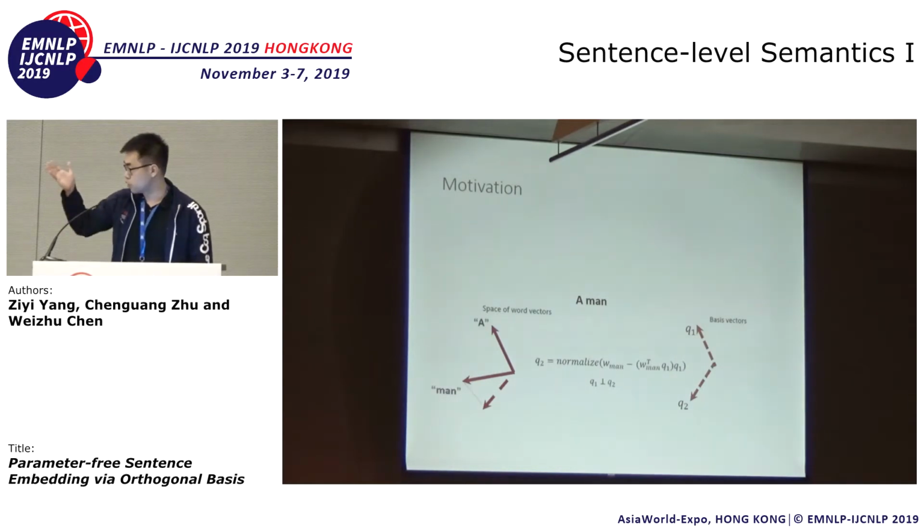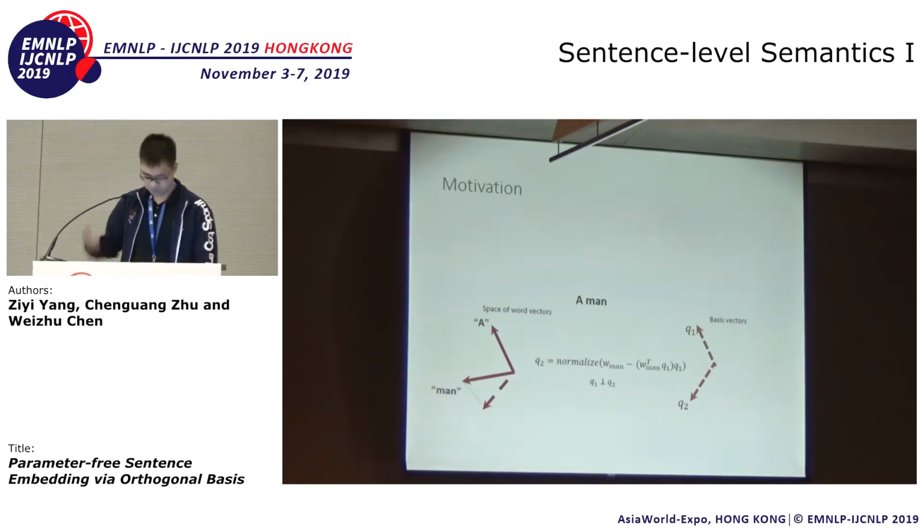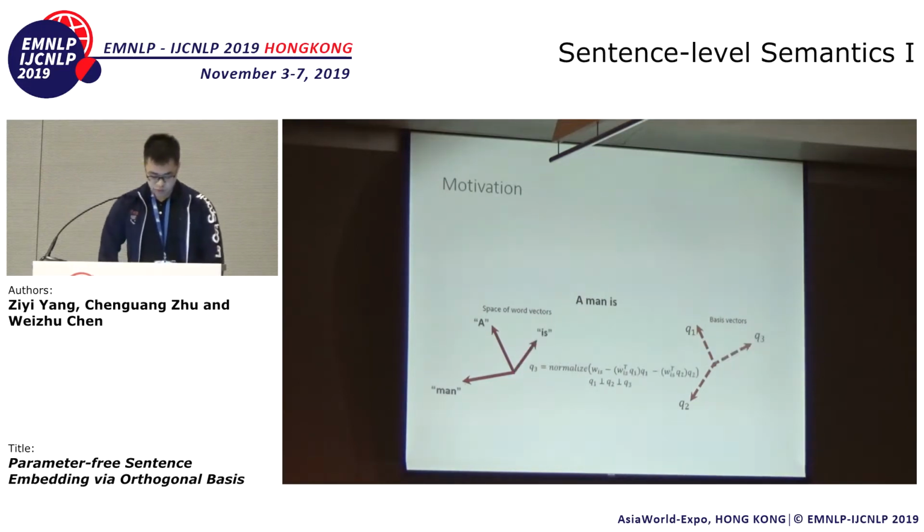I know that in 2D this does not look perfectly perpendicular, but since I need to plot it in 2D, you get the idea. We can do the same thing for the vector is. Basically, the vector is brings in a new orthogonal basis vector Q3 that is orthogonal to both Q1 and Q2. So this Q3 is the new semantic direction brought in by the vector is.